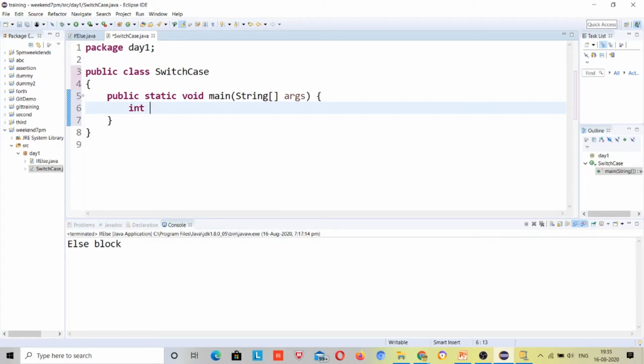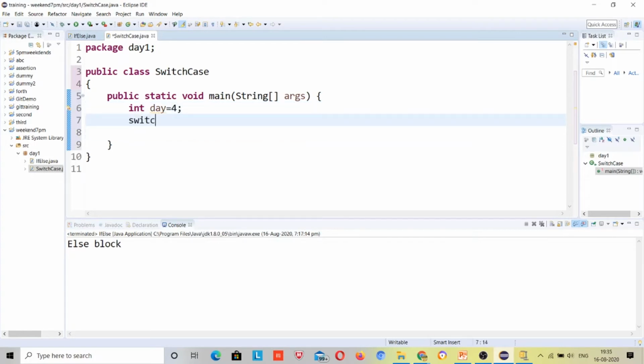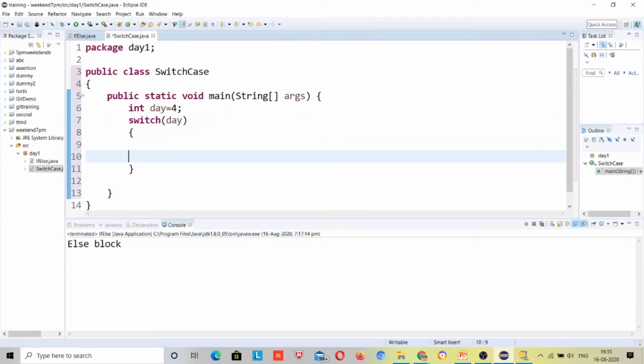Here I will use int day is equal to 4. Suppose the day value is 4, switch on day, and here I have to provide the value of the integer that I have declared. Now I'll have cases. Some people consider the first day as Monday.